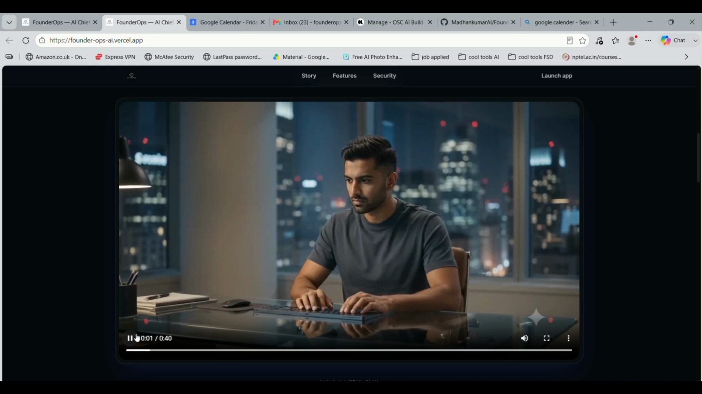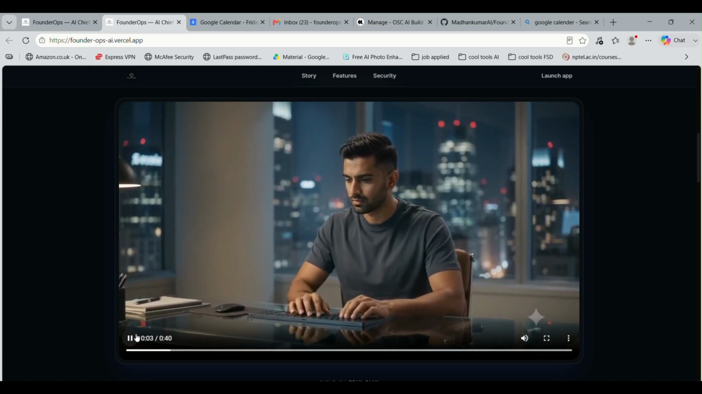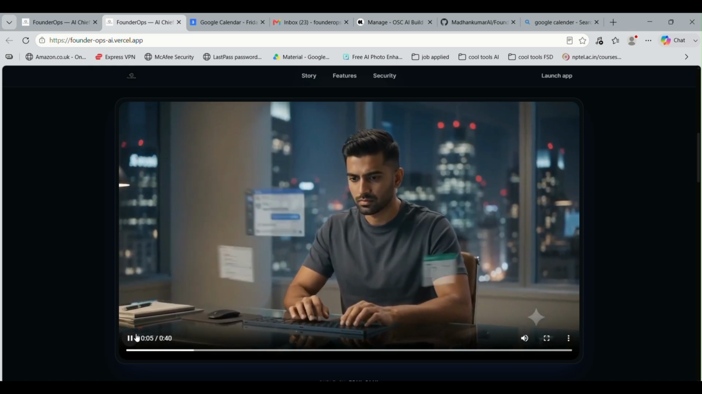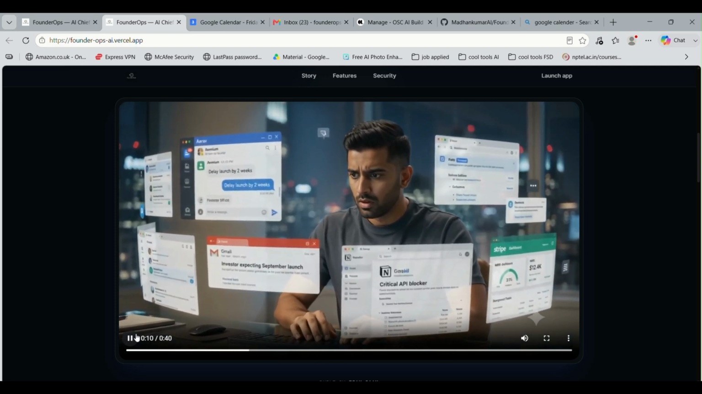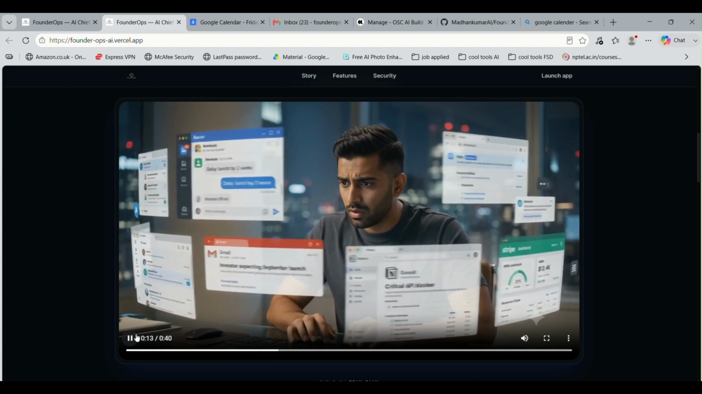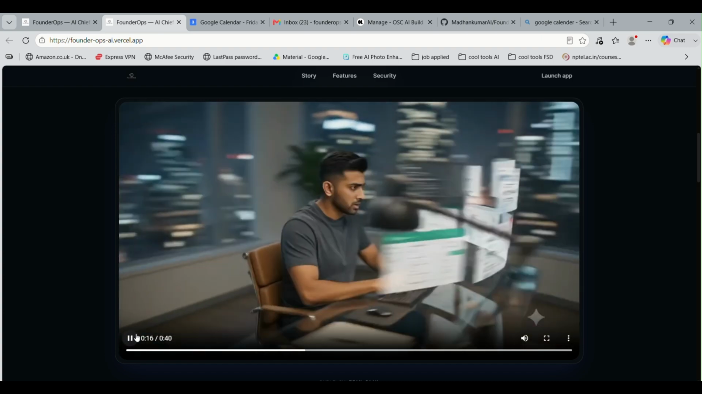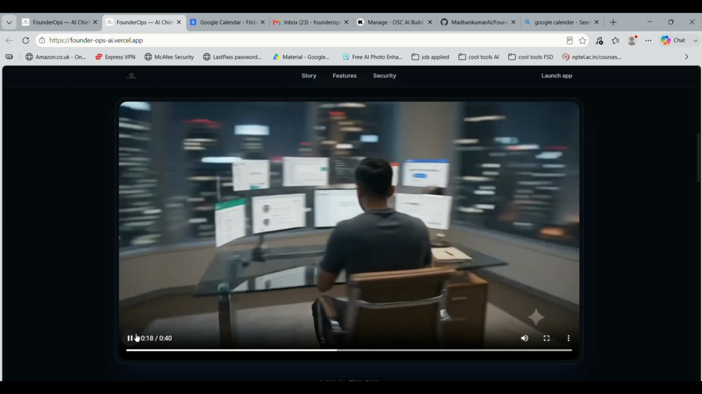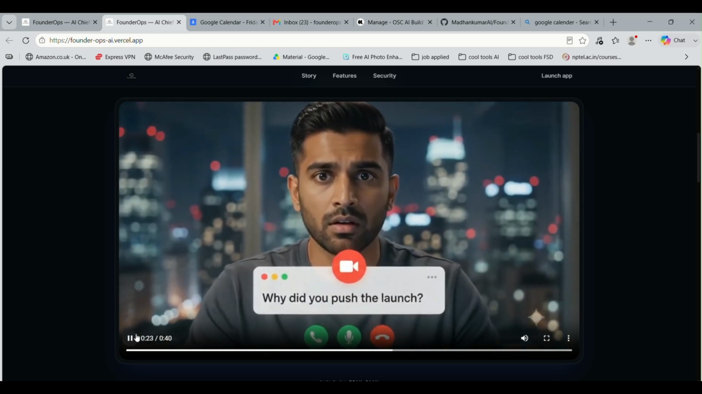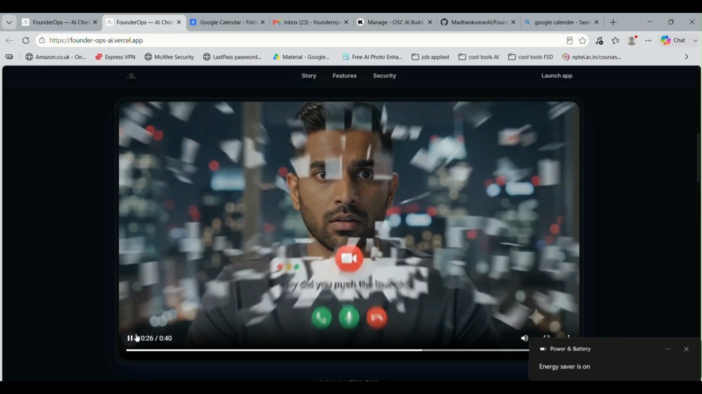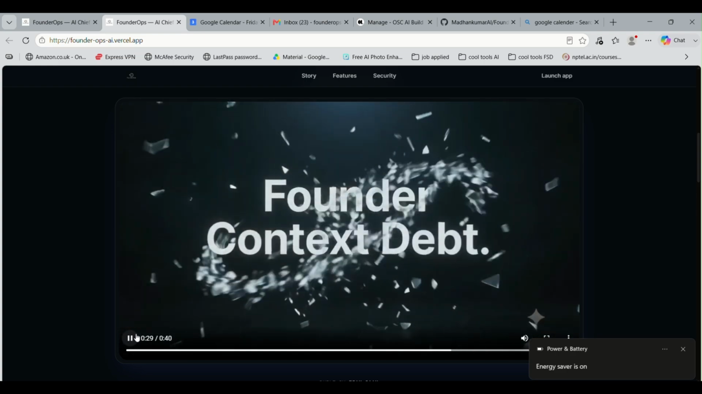Meet Arav, a solo founder. His startup's context is scattered across 10 tools. The decision to delay launch in Slack, the promise to investors in Gmail, the blocker in Notion, the MRR in Stripe. He loses hours rereading threads just to reconstruct his own history. And when an investor asks, why did you push the launch? He can't answer. So the next big decision gets made blind.